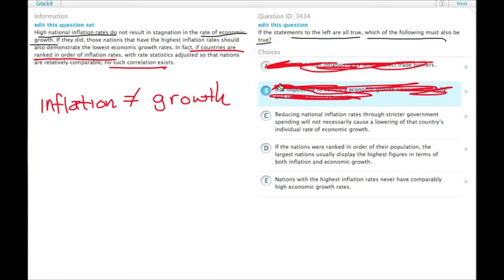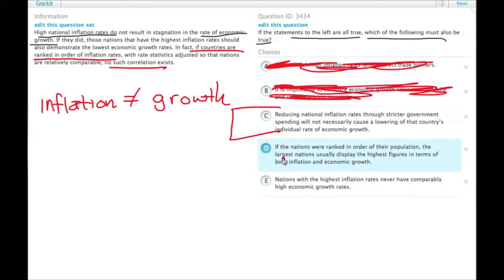C, reducing national inflation rates through stricter government spending will not necessarily cause a lowering of that country's individual rate of economic growth. So here we have a sentence saying that changing inflation will not necessarily change the rate of economic growth. The passage itself says that the two aren't related, so this one's pretty tempting. Let's take a look at the other ones, though.